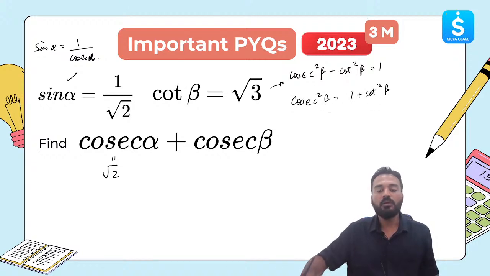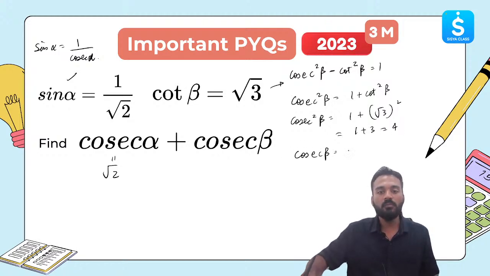Cot beta is root 3, so cot square beta will be root 3 square. So this will become 1 plus 3, which is 4. So cosec beta will become square root of 4, which is 2. So in place of cosec beta, I'll write 2.